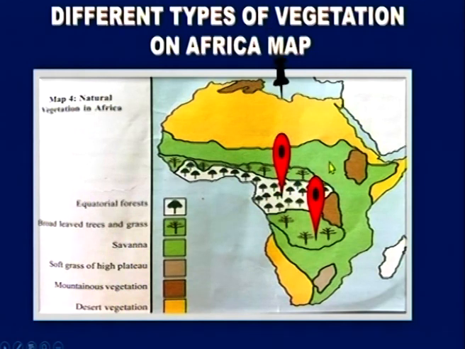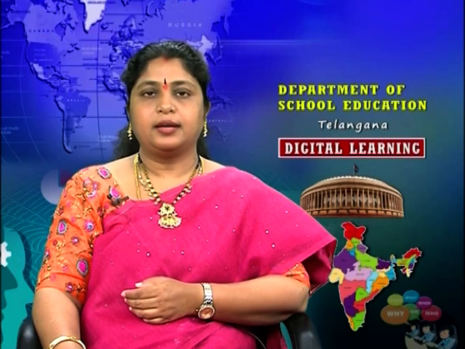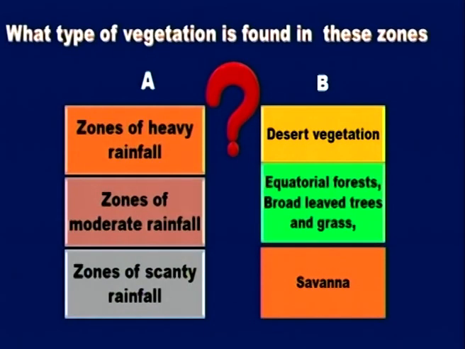And this is savanna, which is grass with small trees. Then there is soft grass of high plateaus. Then mountainous vegetation and desert vegetation. So these are the vegetation in the African continent. Am I clear? Now let's move on to another activity.